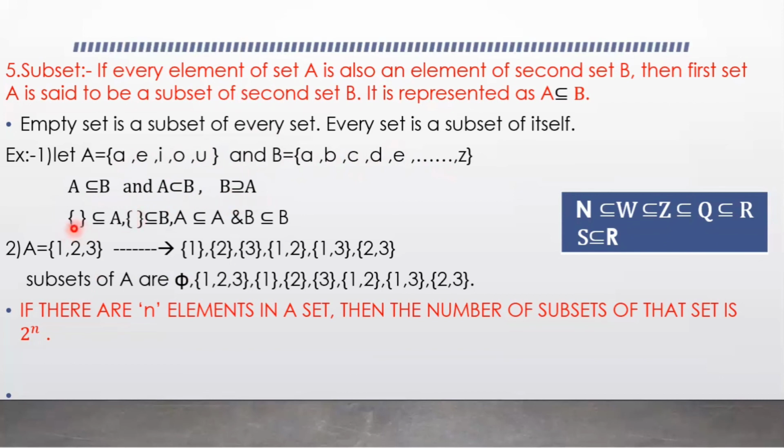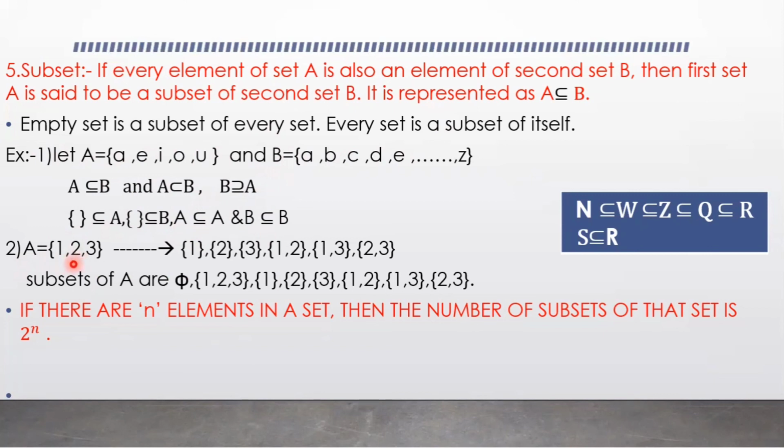So empty set is a subset of A, empty set is a subset of B, and every set is also a subset of itself. So A is a subset of A and B is a subset of B. Here, in this example, A equal to set of 1, 2, 3. So here, how many sets can we form by taking as many elements as we wish from the set A?